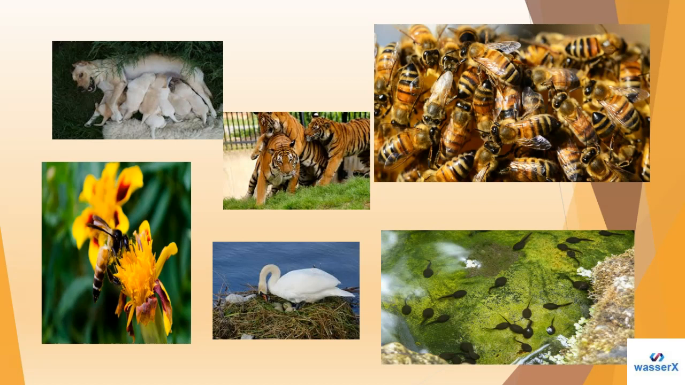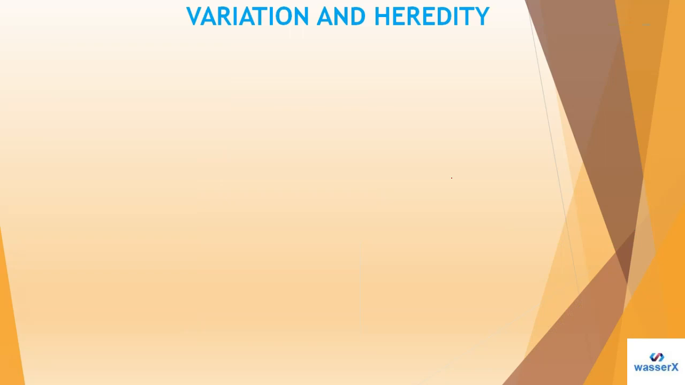In this way we can understand how different species or different organisms overproduce. Of course, I hope this point has been clear to you now, and now we have the next one, which is called variations and heredity.